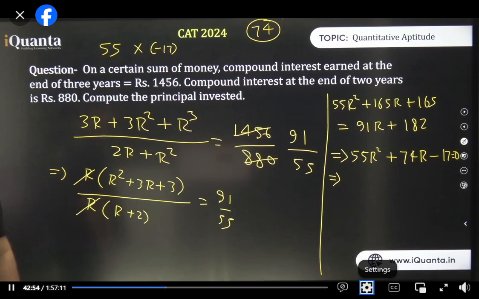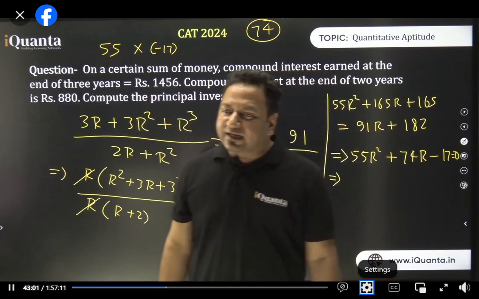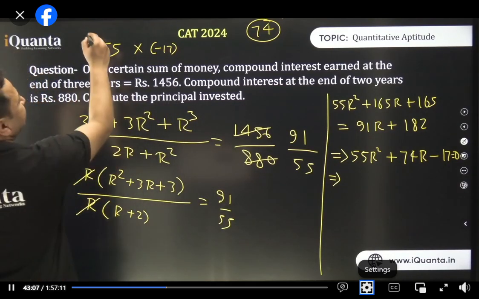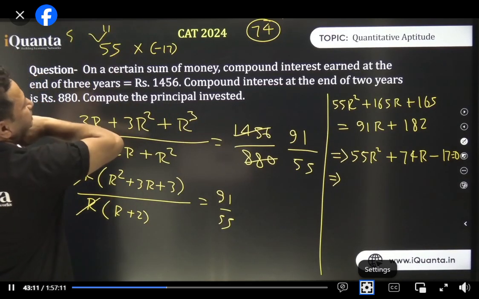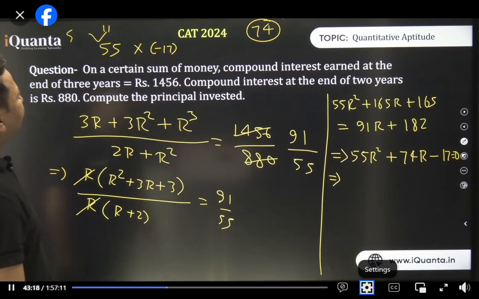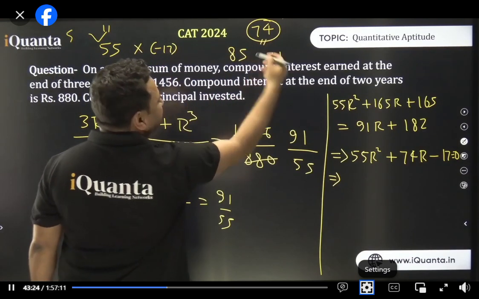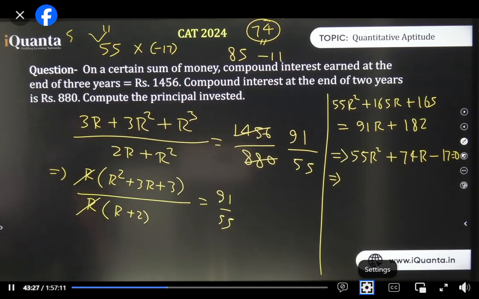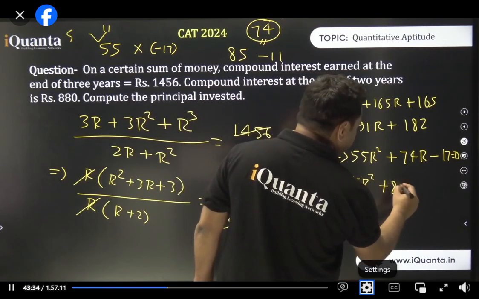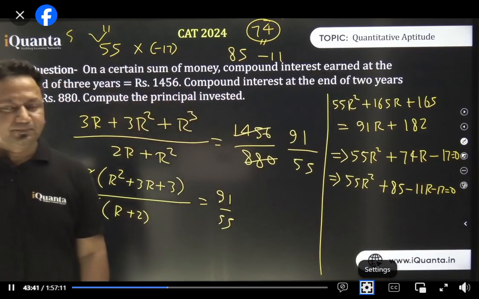Now the problem is sometimes this thing kind of comes to our mind. Sometimes we get confused. Prime factor Zainab says, right? By the way, there's one thing that we can surely say: 55 is composed of 5 and 11. All of you agree to me. And minus 17 is minus 17 only. 5, 11, 17 are 3 primes. How can we do something? Okay, if I multiply 17 and 5, I get 85. And 11 minus कर दूंगा, so I'll get 74 also. And I've got it. Isn't it? Clear? So 55r square plus 85r minus 11r minus 17 is equal to 0. Cool?